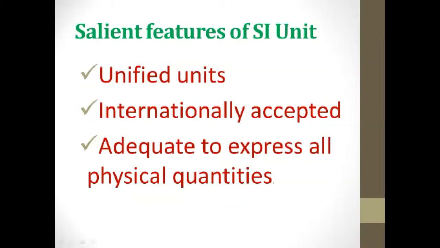So the salient features of SI units are, first, that all are unified units, all are internationally accepted units, and all are adequate to express physical quantities. All the physical quantities need some fundamental units for expressing them.